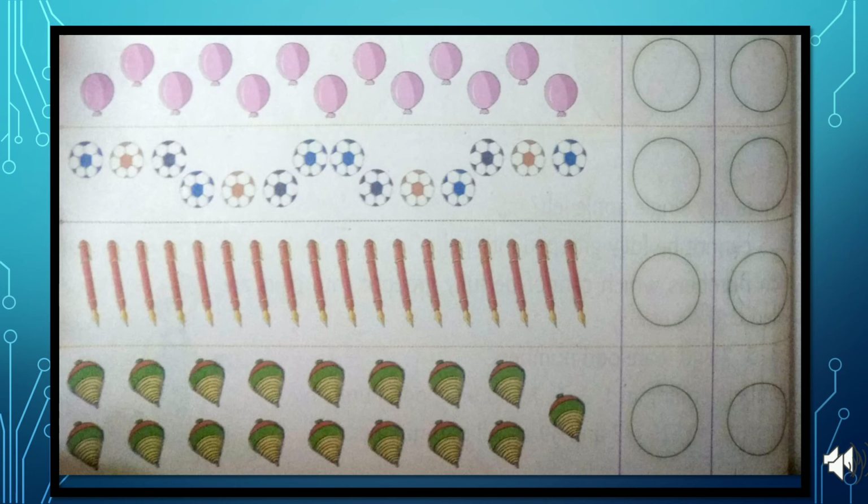Let's count footballs. There are 14 footballs. 14 can be grouped into pairs. So 14 is an even number. There are 17 tops. 17 cannot be fully grouped into pairs. So 17 is an odd number.